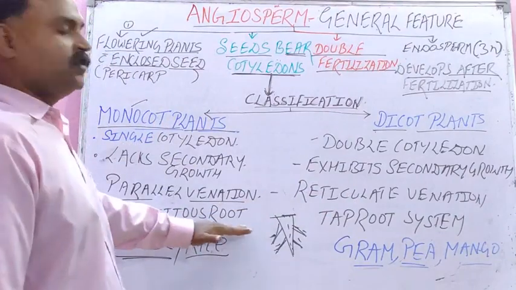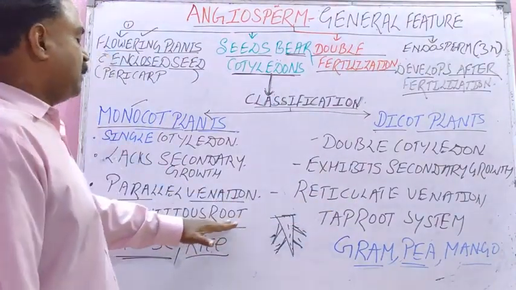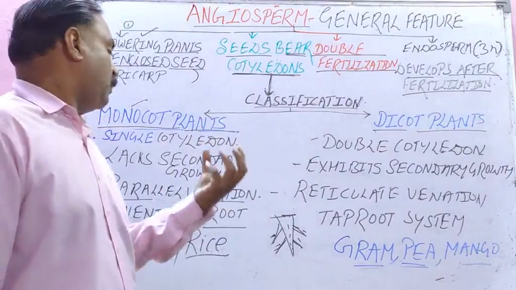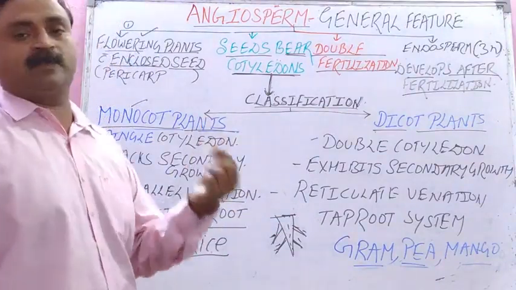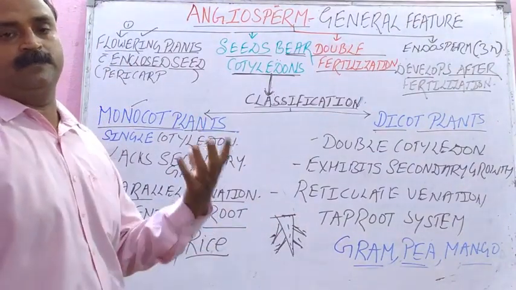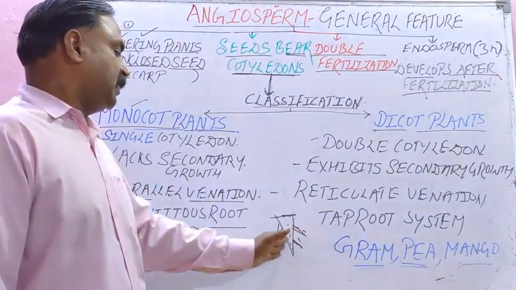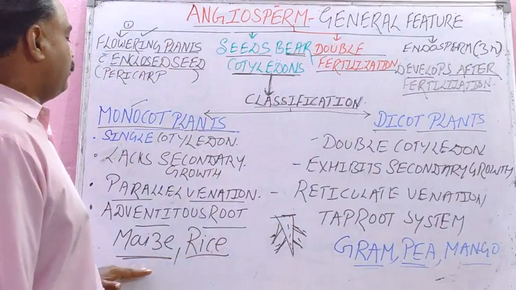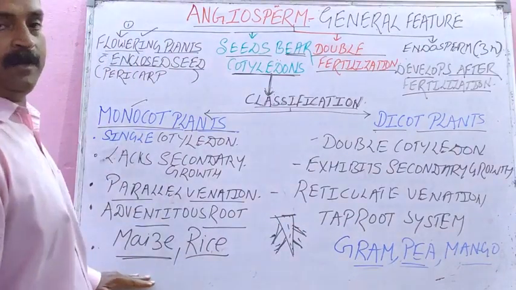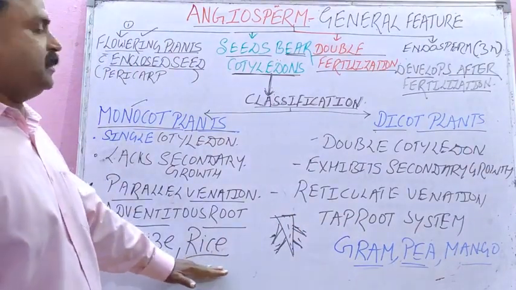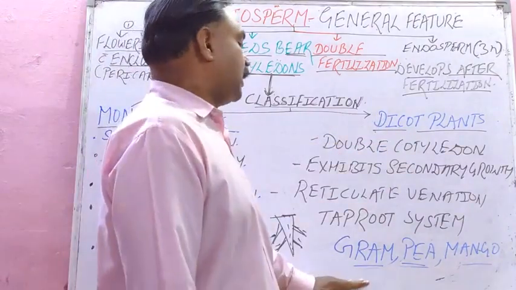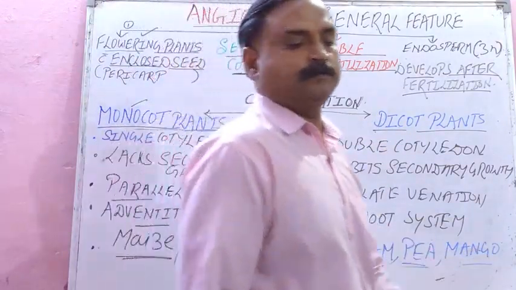Then adventitious roots, and adventitious means all the roots develop from the base of the stem and they are of same size, thread-like. And taproot have primary and secondary branches. Example of monocot, M for monocot, M for maize, all the cereals, rice, then dicot plant, gram, pea and mango.